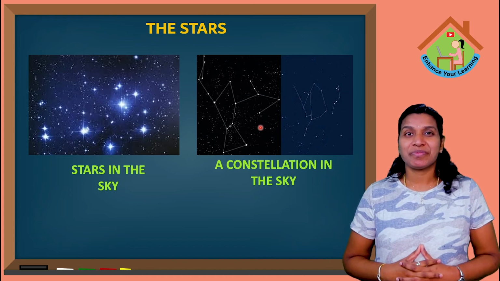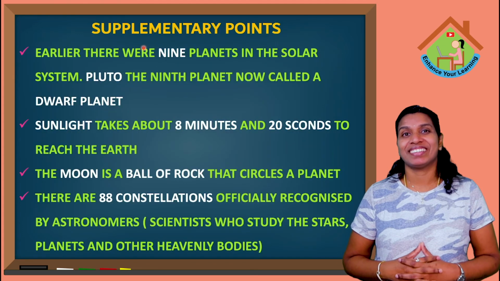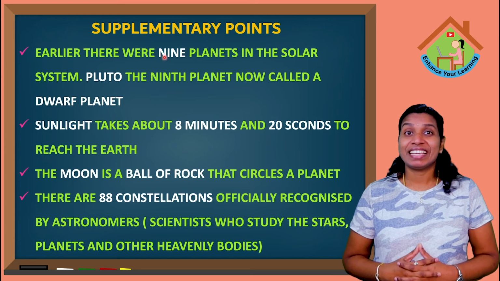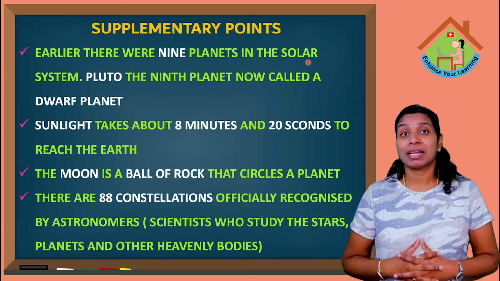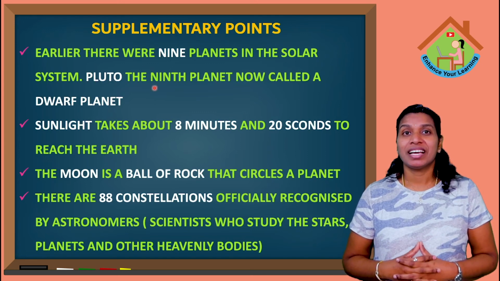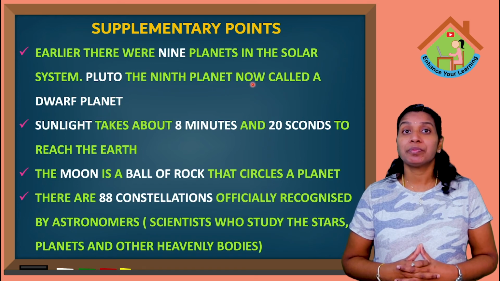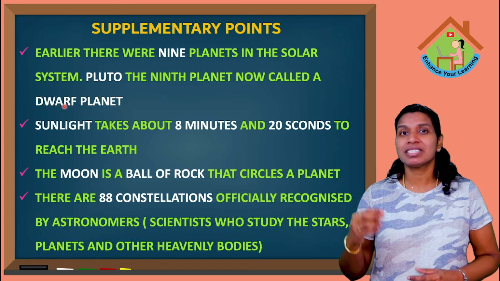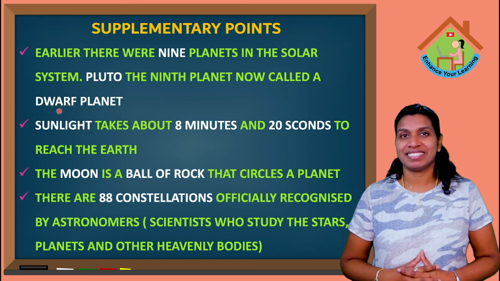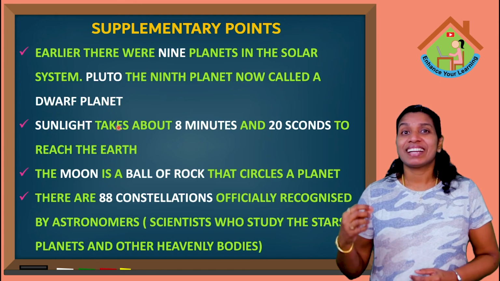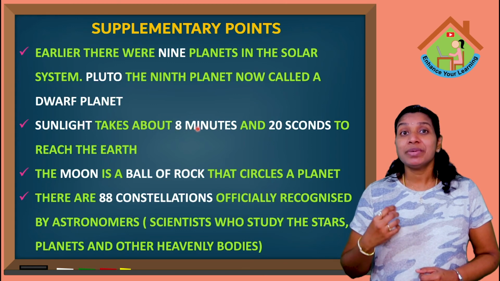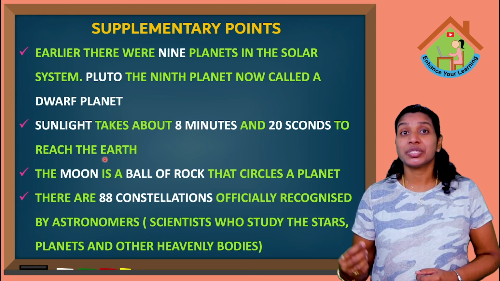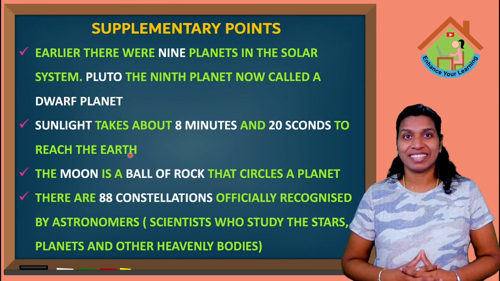Now let's see some supplementary points regarding this lesson. Earlier there were 9 planets in the solar system. Now the 9th planet, Pluto, is called a dwarf planet because of its small size. Okay, kids? Sunlight takes 8 minutes and 20 seconds to reach Earth.